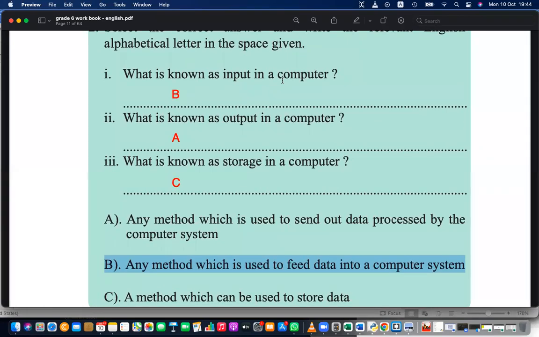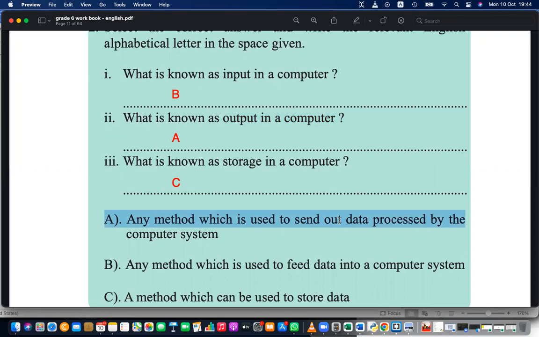That is input. So then what is output? Output is any method that is used to get data back. Any method that we use to obtain the processed data is called output. Then process is basically manipulating or handling these inputs and generating some useful information. So what is storage? Storage is basically the methods used to store the data. Can you name a few input devices?